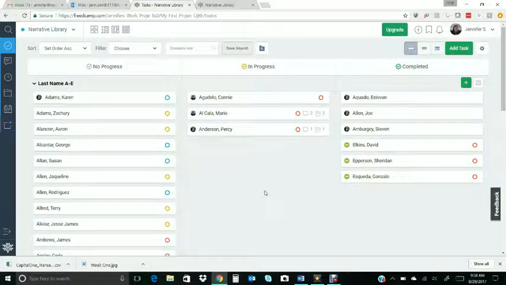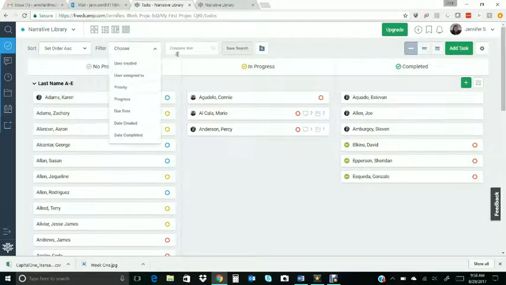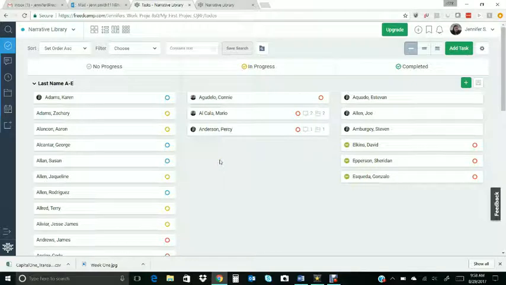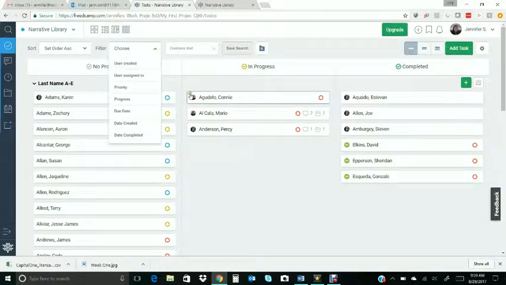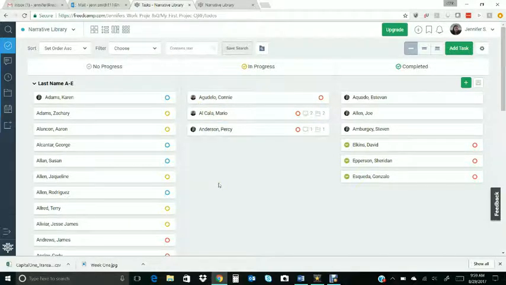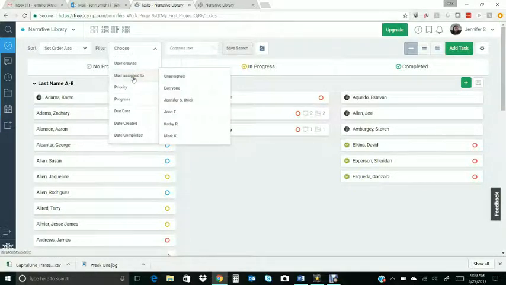Now, before I go on, I want to show you something else that's going to be really helpful for yourselves as you're working through these clients. So you'll see up here on the top there's this option for a few different filters. What I'm going to want to do, once I've actually assigned myself to the clients that I want to be working, is filter so that I can only see what is assigned to myself. So if you just click on filter, and then the user that's assigned to it, and then I'm going to click on me.